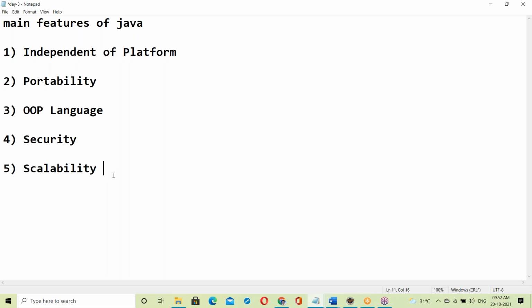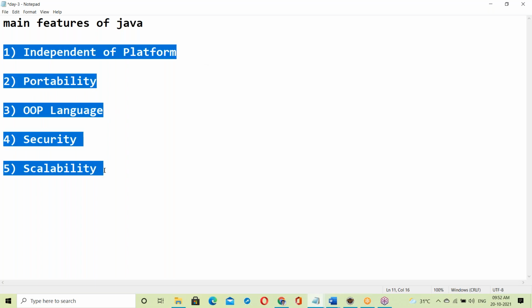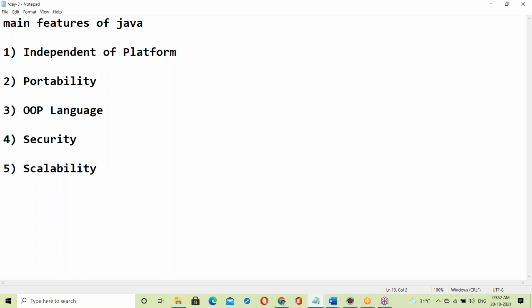So how does Java work behind the scenes? How do Java applications work? How is it independent of platform? How is it portable? How is it an OOPS language, with all those features? We will discuss all of this.